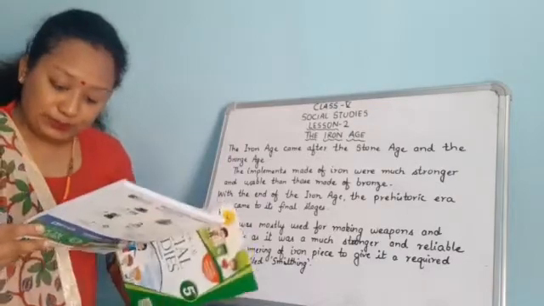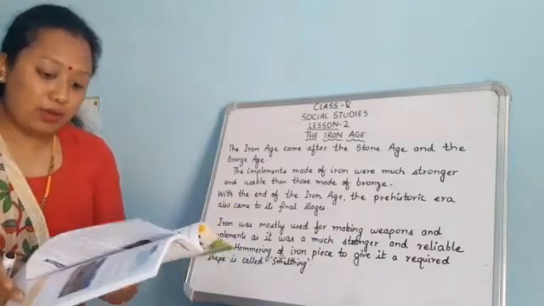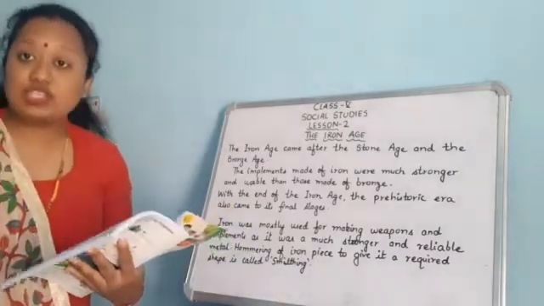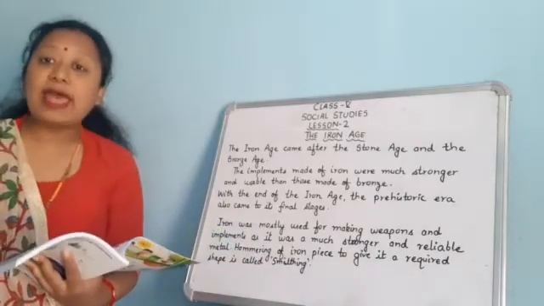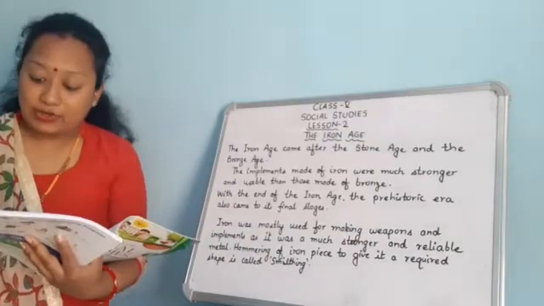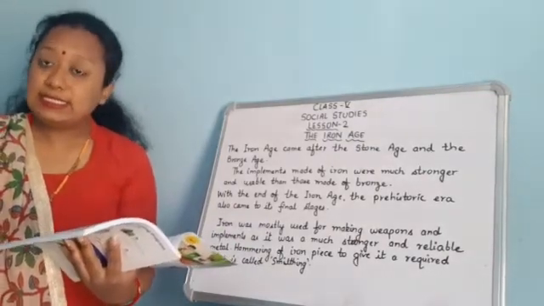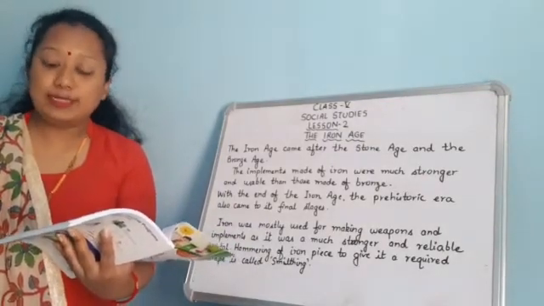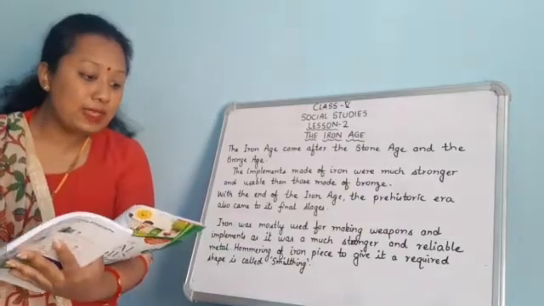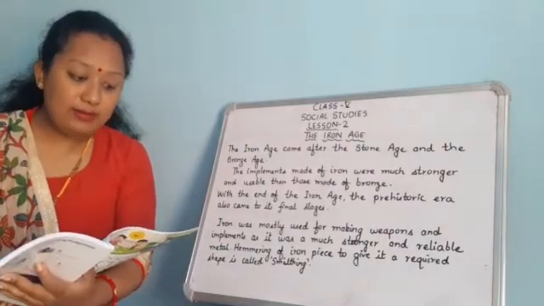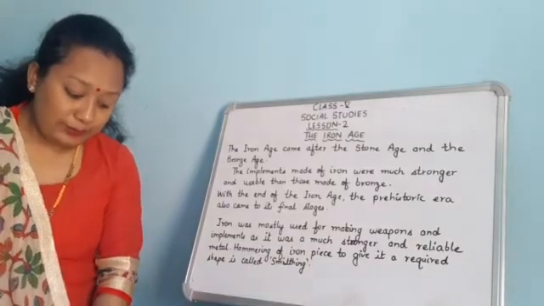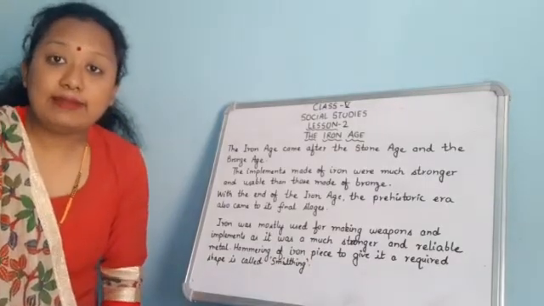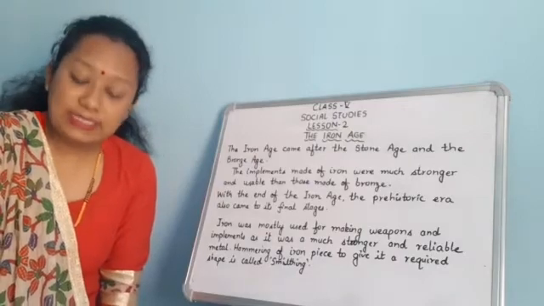So this was all about iron. Iron was much harder than bronze and could be made into finer and sharper objects, and it required smelting, heating and hammering to make tools and implements. Then, what was the impact of the Iron Age? The impact of the Iron Age we will study in the next video.